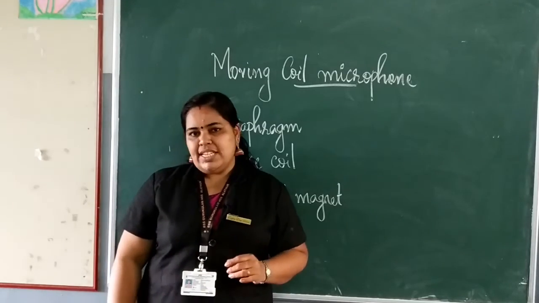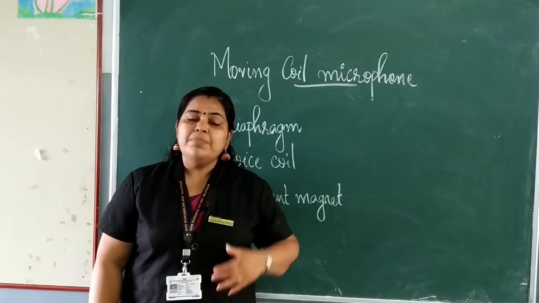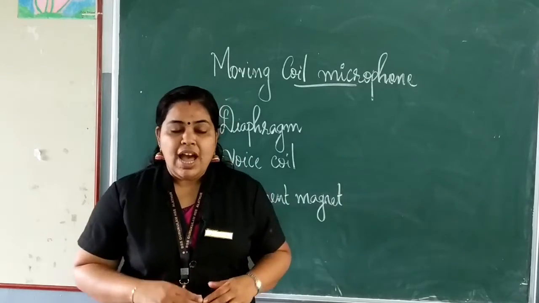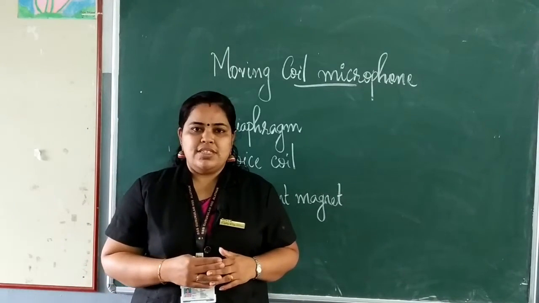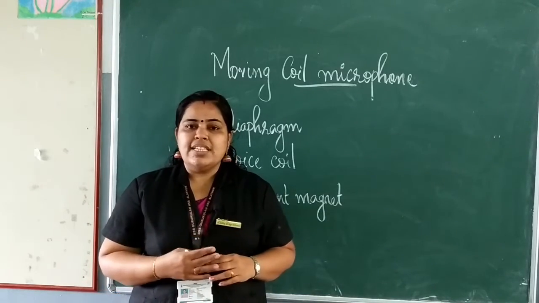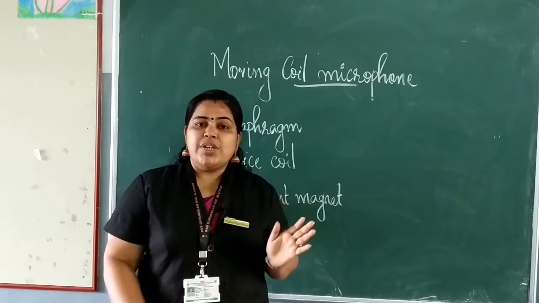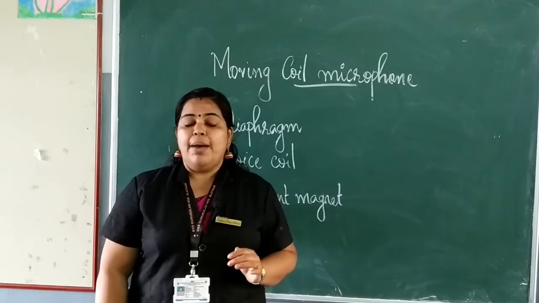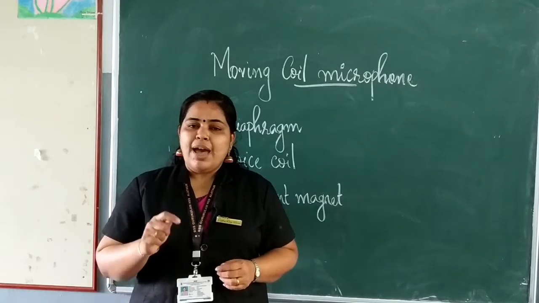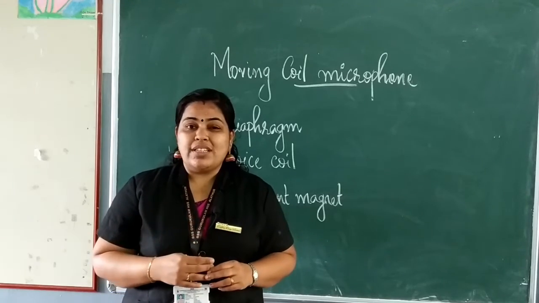So once again I will tell: the sound waves fall on the movable diaphragm. As a result, what happens to the diaphragm? The diaphragm vibrates. Attached to the diaphragm there is a voice coil, and the voice coil also vibrates. This voice coil is situated in a magnetic field. As a result, electric signals are produced, and these electric signals are sent to an amplifier. What is the use of an amplifier? An amplifier is a device used to amplify the sound, or it is used to strengthen the signals.